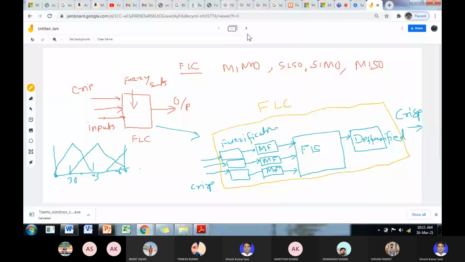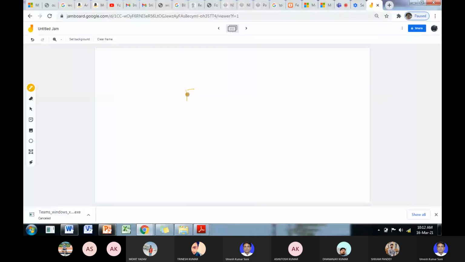So what are the parts of the FIS, fuzzy inference system? In fuzzy inference system, you have a database. Database means suppose you have theta, the steering angle, and the closeness from the front side, any obstacle is close.